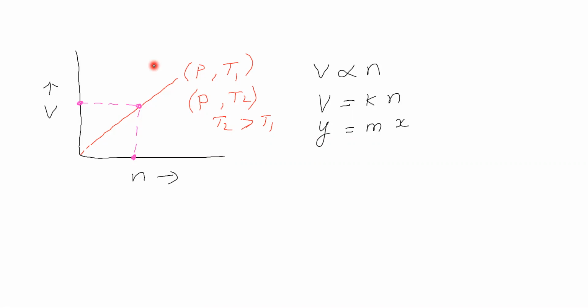What do you say? Volume of gas at T1 is this much. What is the volume of gas at T2? Will it be equal to T1, greater than T1, or less than T1? Think of Charles' law. What does Charles' law say? Volume of gas is directly proportional to temperature of gas, when number of moles of gas is fixed and pressure of gas is fixed, isn't it?